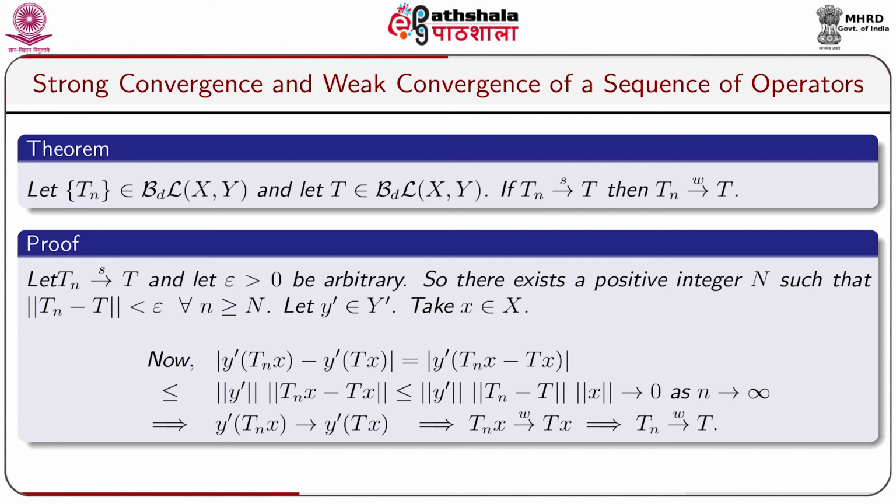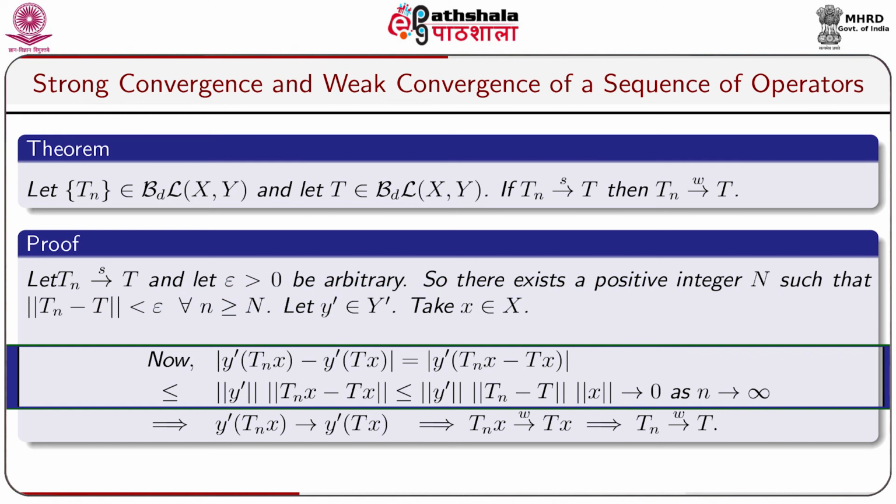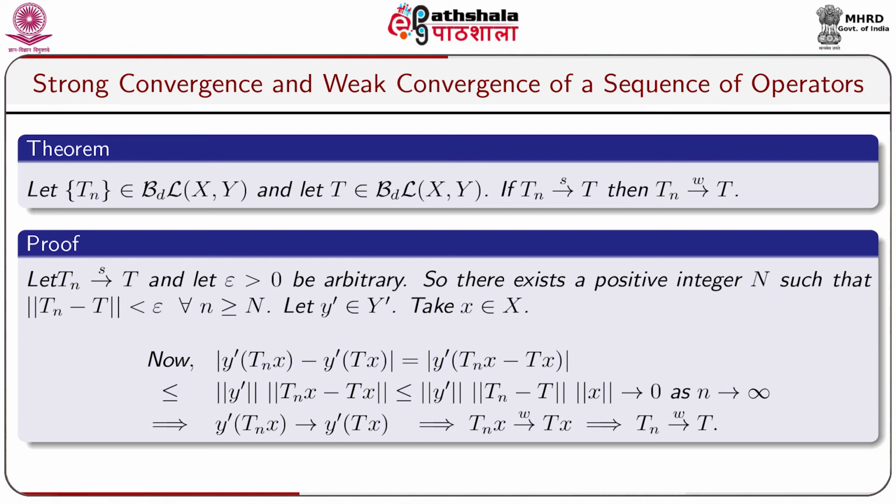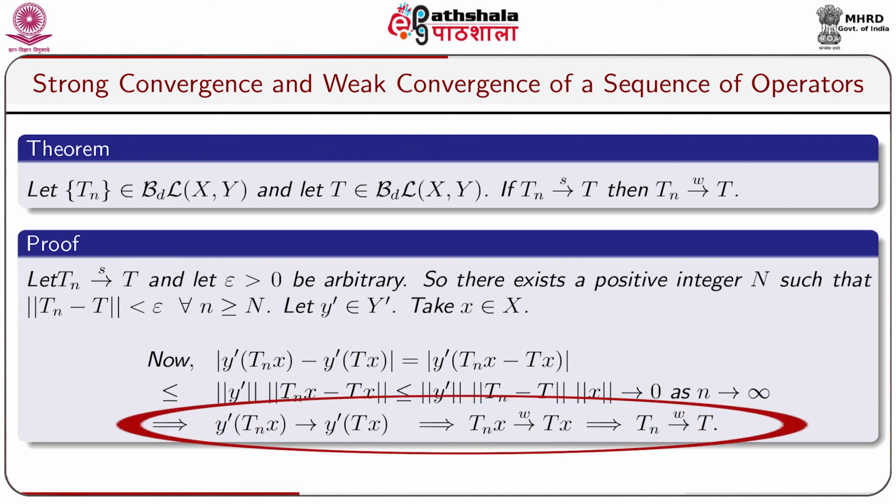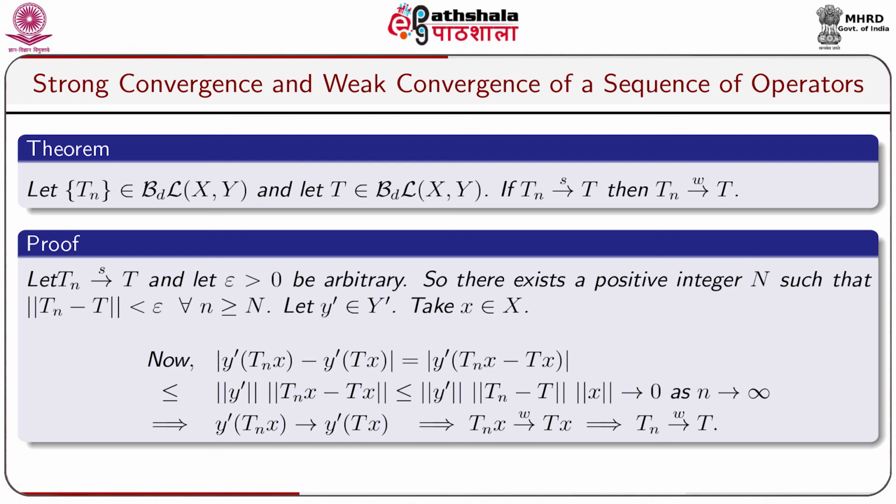Let y dash belongs to capital Y dash, where Y dash is the collection of all bounded linear functionals over Y. Take x belongs to capital X. Now, modulus of y dash Tnx minus y dash Tx equal to modulus of y dash of Tnx minus Tx, which is less or equals to norm y dash into norm Tnx minus Tx, which is again less or equals to norm y dash into norm Tn minus T into norm x, which goes to 0 as n tends to infinity. This implies that y dash Tnx converges to y dash Tx. This implies Tnx converges to Tx weakly. This implies that Tn converges to T weakly.